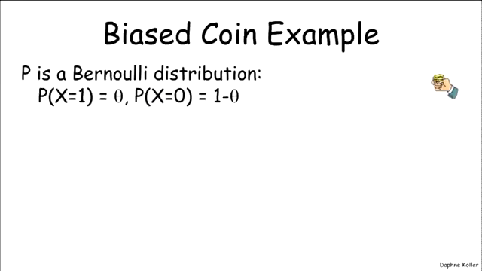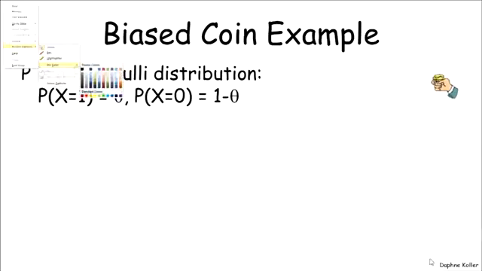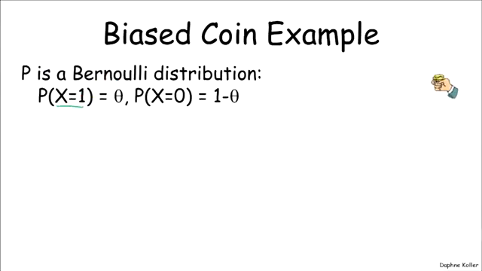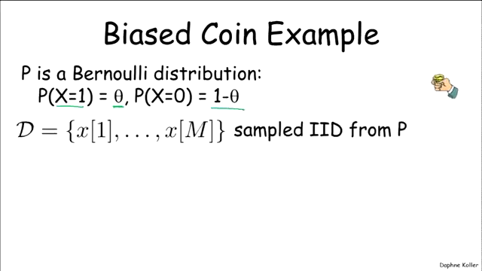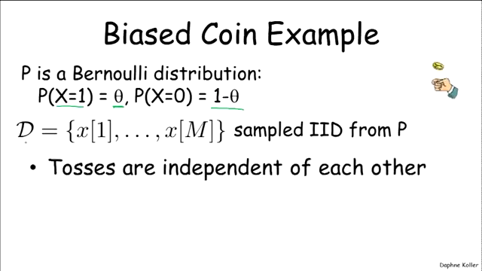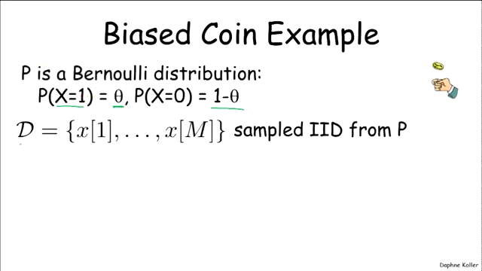So let's go back to the simplest possible learning problem, where we are generating data from a biased coin, which is a Bernoulli distribution, and the probability that x takes the value 1 is defined by some parameter theta, and the probability that it takes the value 0 is therefore 1 minus theta. And let's imagine that we're given access to a data set D, which is a bunch of instances, x1 up to xm, that are sampled IID from the distribution P.